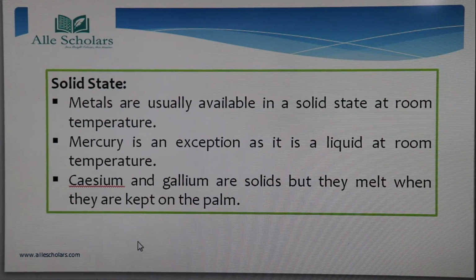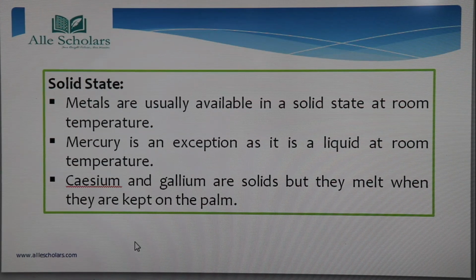Okay? And if we talk about the melting of metal, as I have already told you, these metals have a high melting point, so they do not melt easily. But there are two metals, cesium and gallium, that are solids. Although they are present in solid state, they melt when kept in the palm because they have a low melting point.